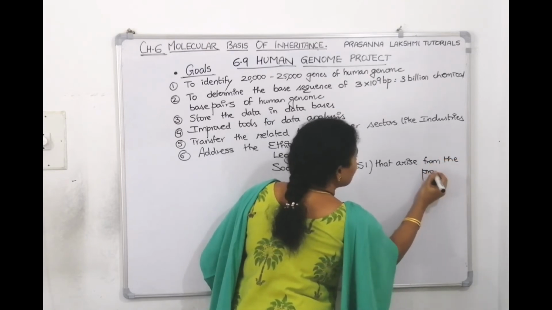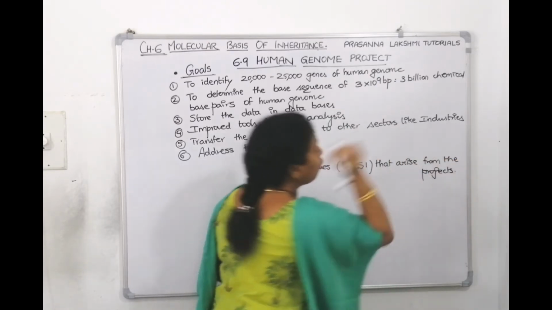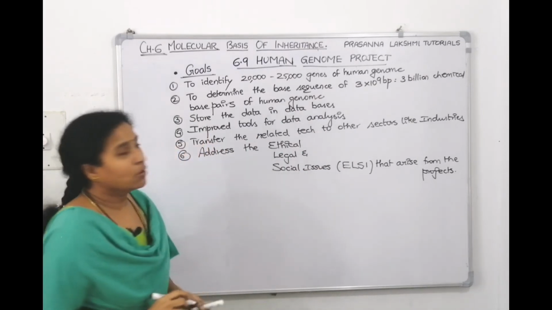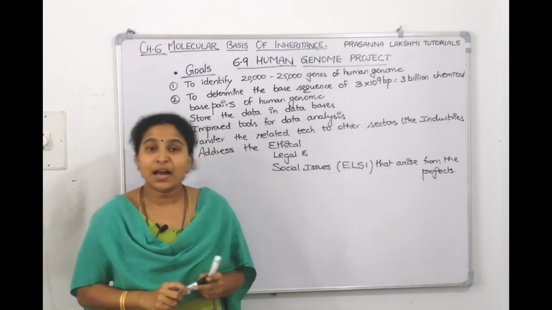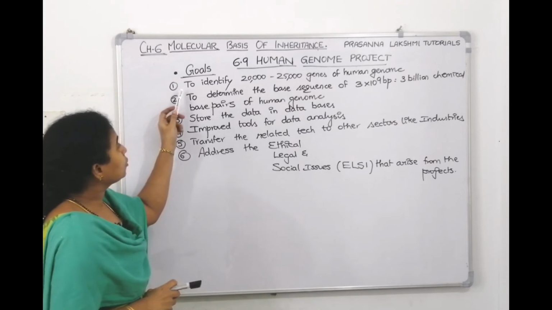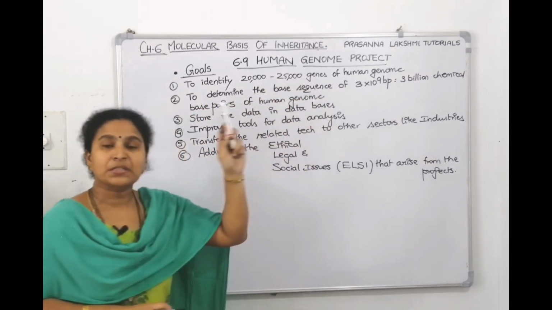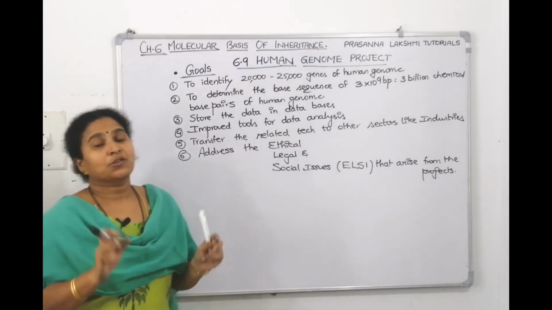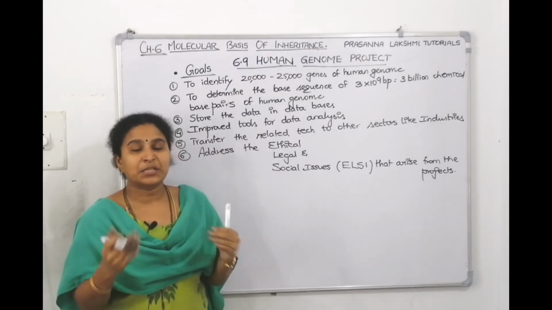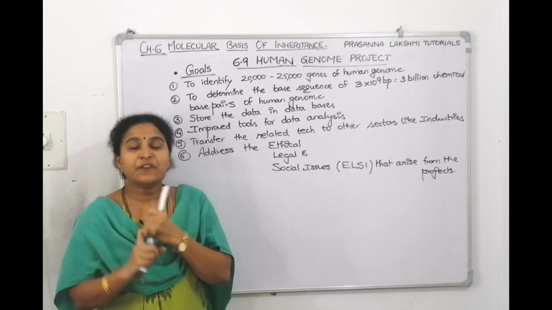So children, these are their goals. How many? 6 goals they have kept for the project. What are the 6 goals? Come on, tell me. The first goal is to identify the 20,000 to 25,000 genes which are present in the human genome. Like 25,000 students are there in the class, and I need to identify them. So that is my first goal.